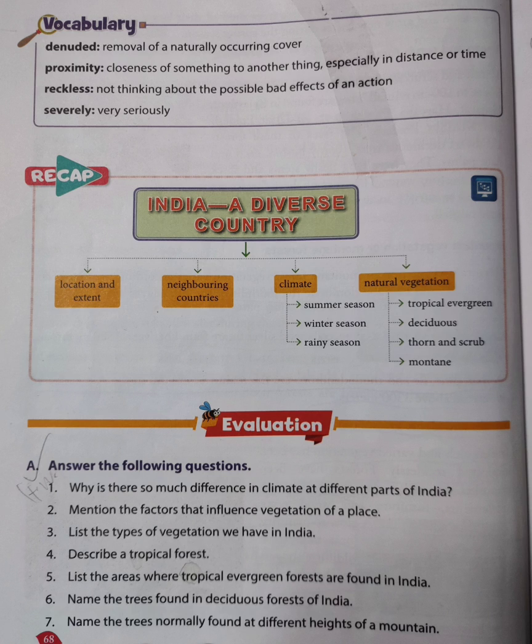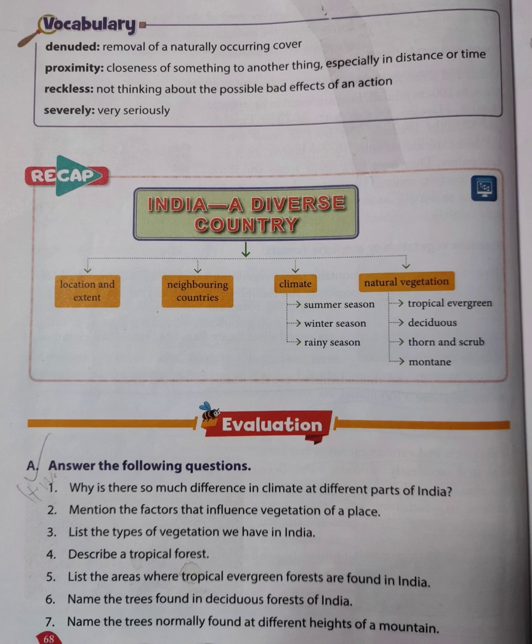First is denuded, means removal of a naturally occurring cover. Proximity, closeness of something to another thing, especially in distance or time. Reckless, not thinking about the possible bad effects of an action. Severely means very seriously. Let's have a quick recap of the chapter now.